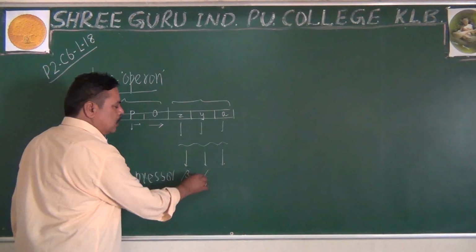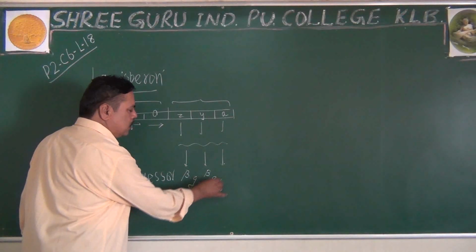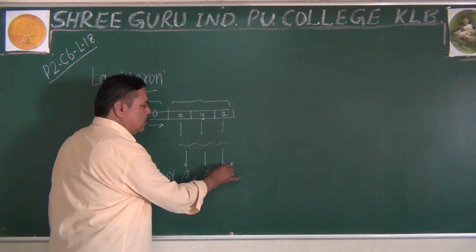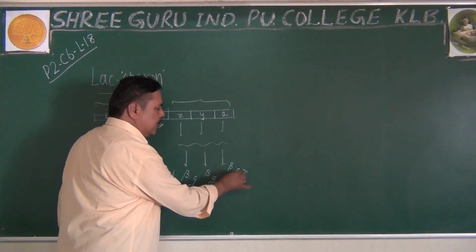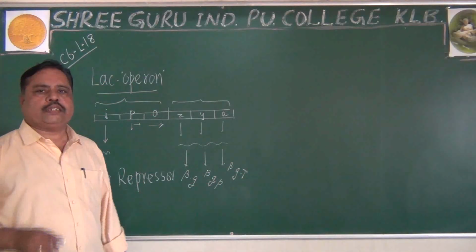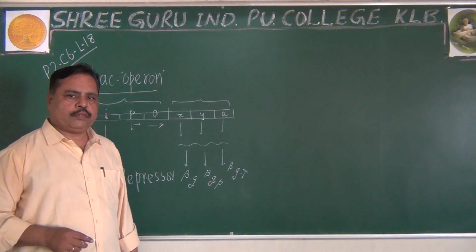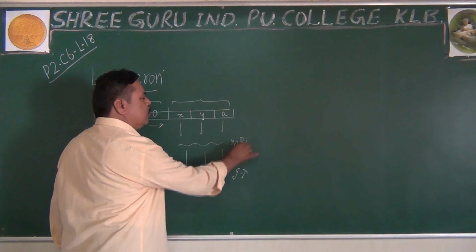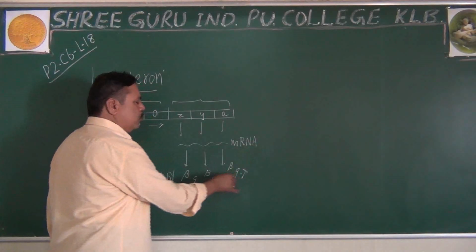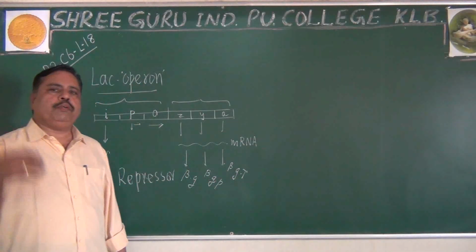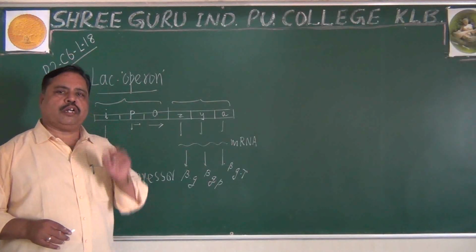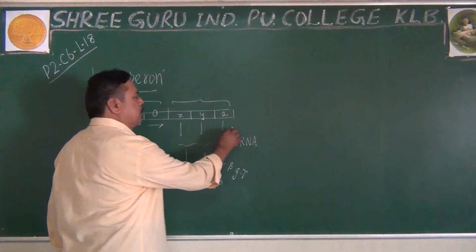Another is known as beta-galactoside permease. The third is known as beta-galactoside transacetylase. When a single mRNA is able to code for three proteins or three polypeptide chains, it is called polycistronic mRNA.